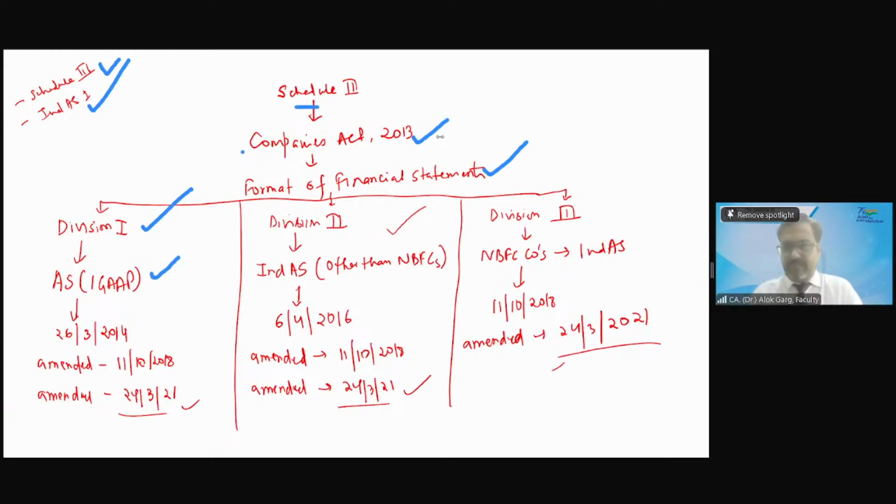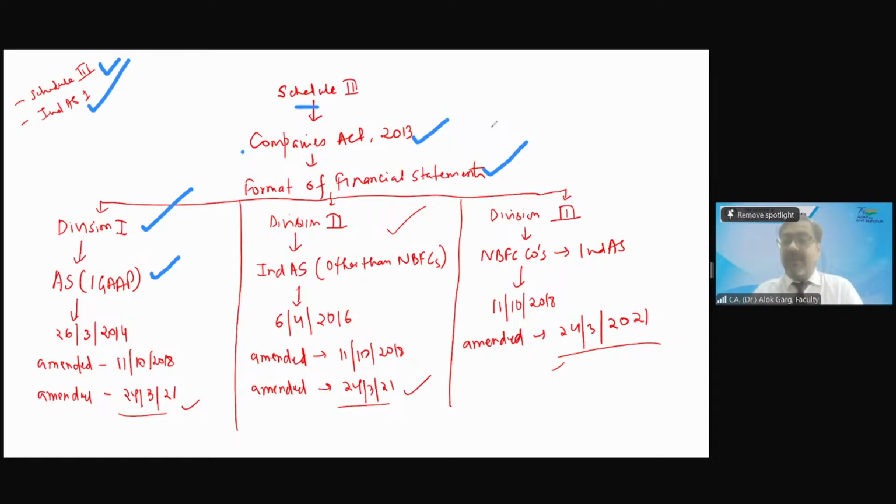Sir, unlisted company whose net worth is less than 250 crores? Absolutely right. Great. Unlisted companies whose net worth is less than 250 crore. Absolutely right. Second example: SME listed companies, companies which are listed on small and medium enterprises stock exchange. They are also not obligated to apply Ind AS. If they want to apply, they can apply. Otherwise, law does not mandate them. Right? Right, Saminathan? Yes, sir.